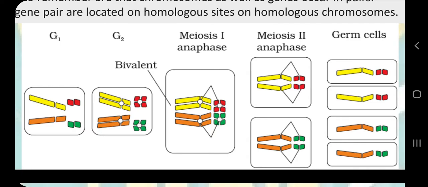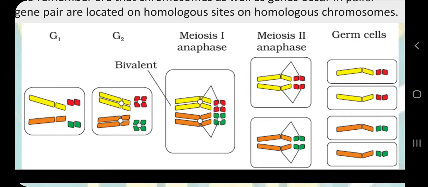Here I am briefly describing the idea of meiosis by taking the diagram from our class 12th NCERT biology as it is. So in brief, every cell has a life cycle which is called the cell cycle, and this cell cycle is made up of two stages. One stage is interphase and the other stage is M phase.